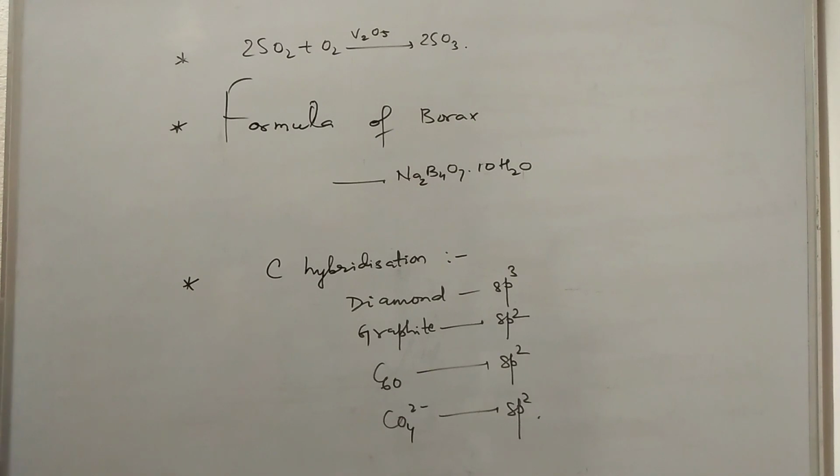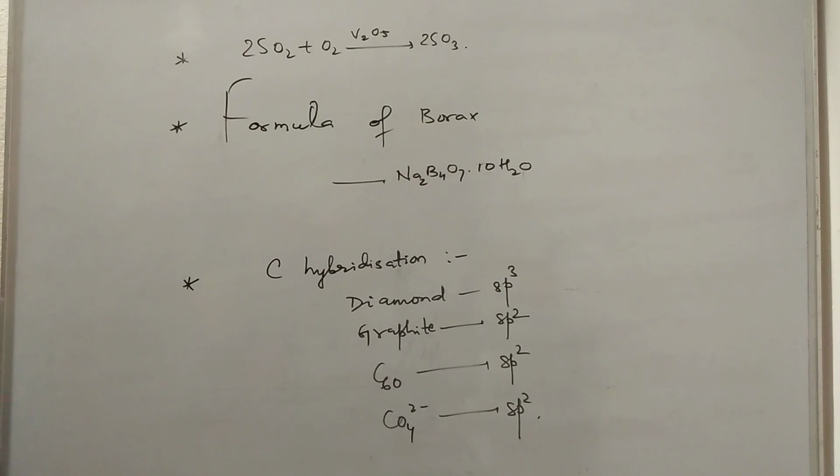The formula of borax is Na2B4O7·10H2O. The solution of borax in water is alkaline in nature. Do keep it in mind, because it forms boric acid, which is a weak acid, and sodium hydroxide, which is a strong base. The solution becomes alkaline in nature.